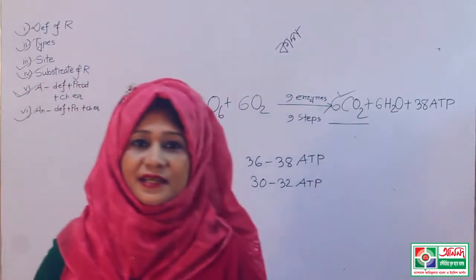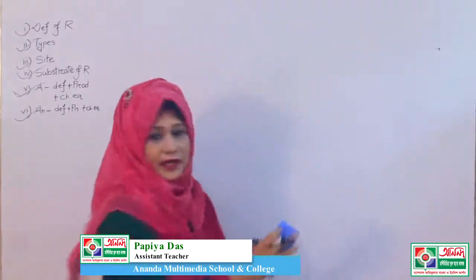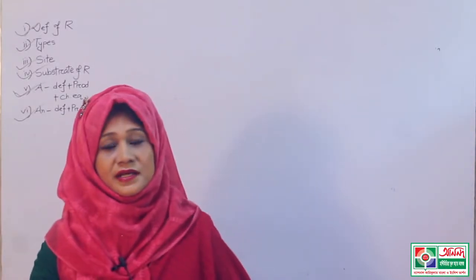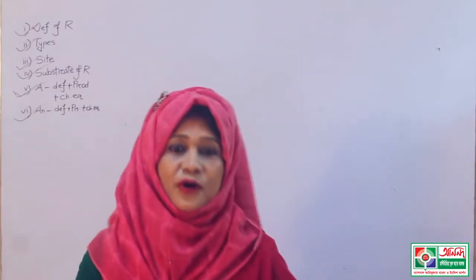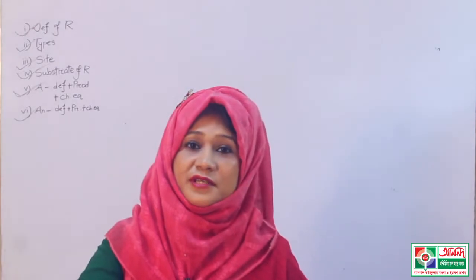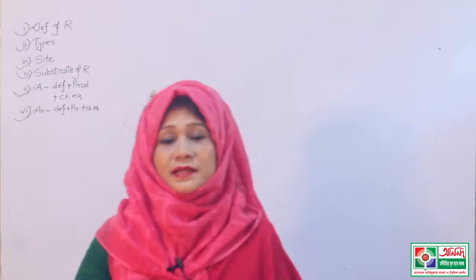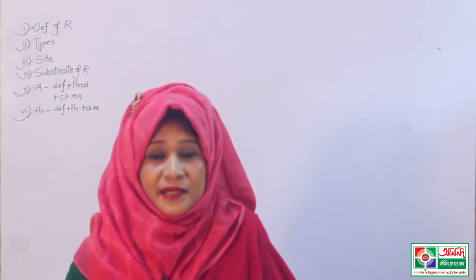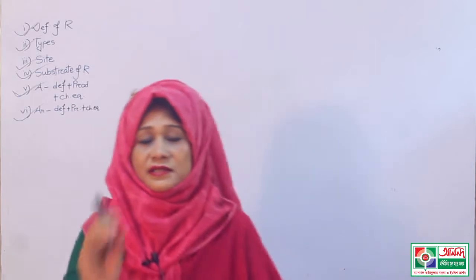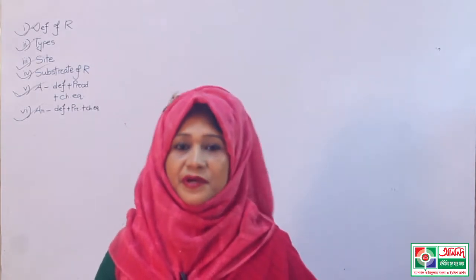Now we will learn the anaerobic respiration. Anaerobic respiration, the respiration which occurs in absence of oxygen by the incomplete oxidation of the respiratory substances and produces carbon dioxide, different types of organic substances and a small amount of calorie or ATP or heat.